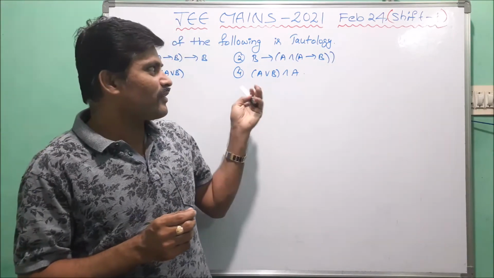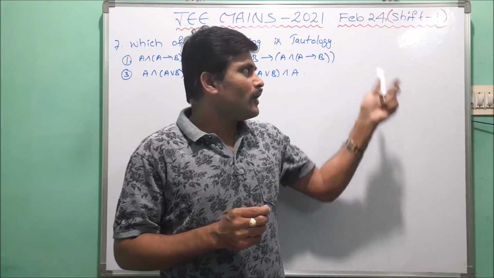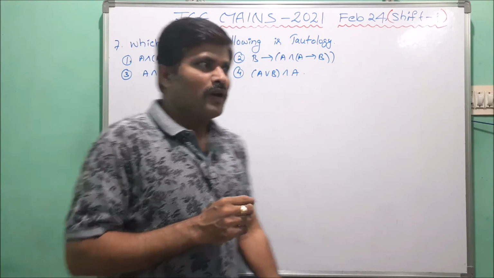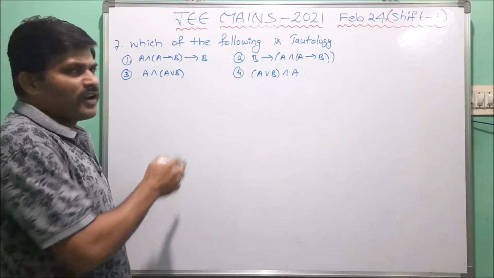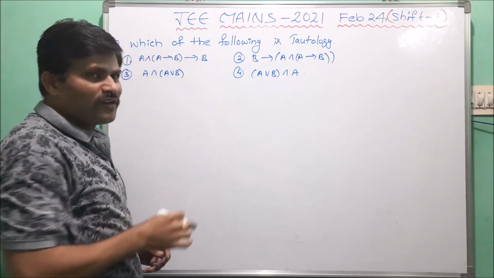Yesterday we discussed 6 problems already from the shift 1 paper. Here also, let us discuss the remaining problems in the same shift. Here the first one: which of the following is a tautology? Now the next question is, which of the following is a tautology?